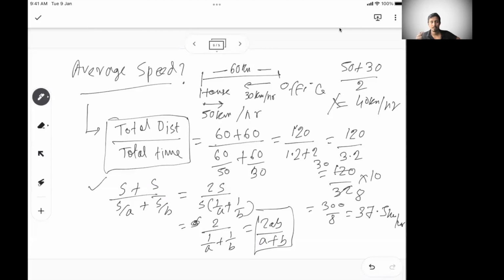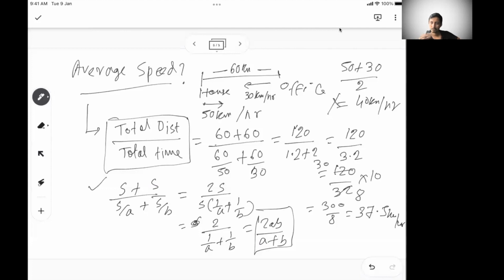Very important thing to remember when problems come around data sufficiency: they may give you the distance somewhere, but that's not information you need mandatorily. It's nice to have, but it will get cancelled out, and it's not a must-have kind of information while calculating average speed.